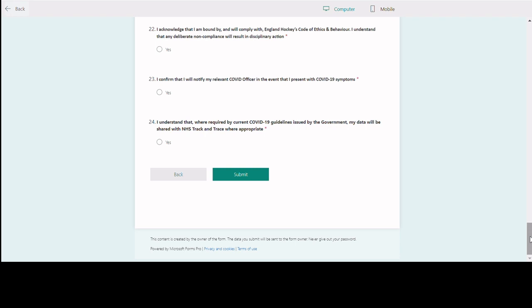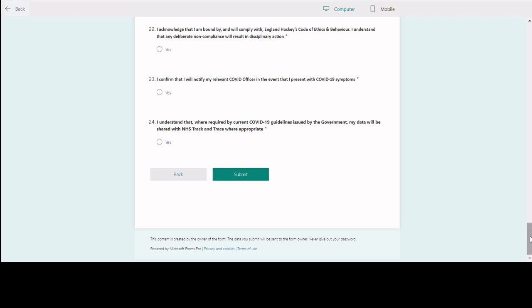If you realise when you get that email confirmation through that you've made an error, just submit another form with the corrections on and drop an email to clubs@englandhockey.co.uk saying please delete my first entry, it's incorrect. If you find that any of your details change as time goes on, the same process applies. Please just submit a new form and then email us and your COVID officer at your club to let them know that you've changed your details, so that they've got an accurate and up-to-date record, because we don't provide the contact details to them, just the name of who has filled in the participation agreement list. So you'll need to do that locally with your COVID officer as well.